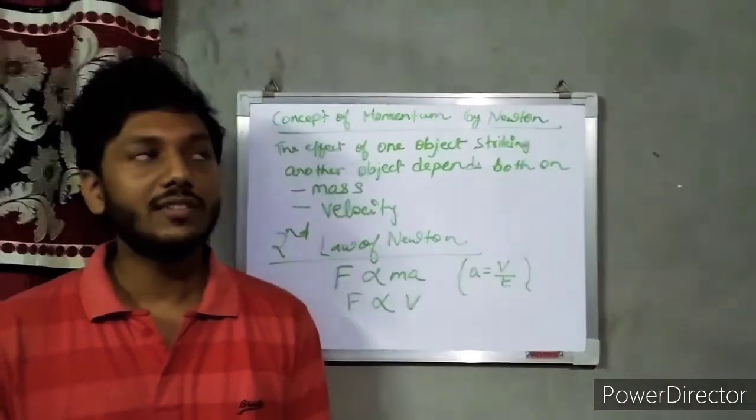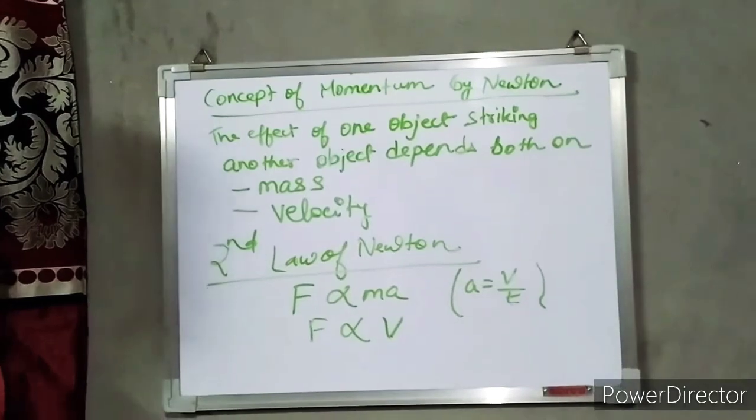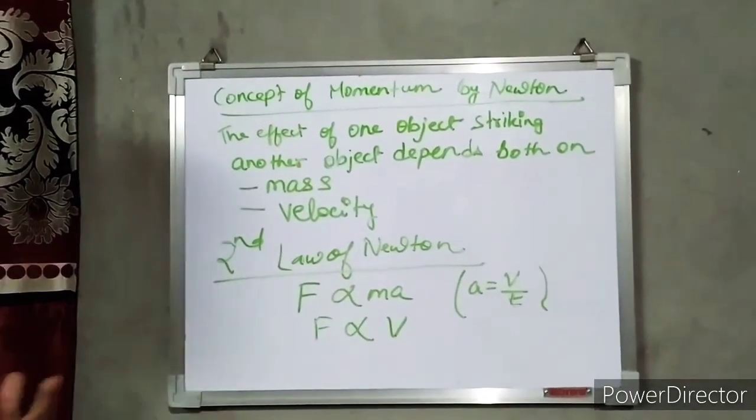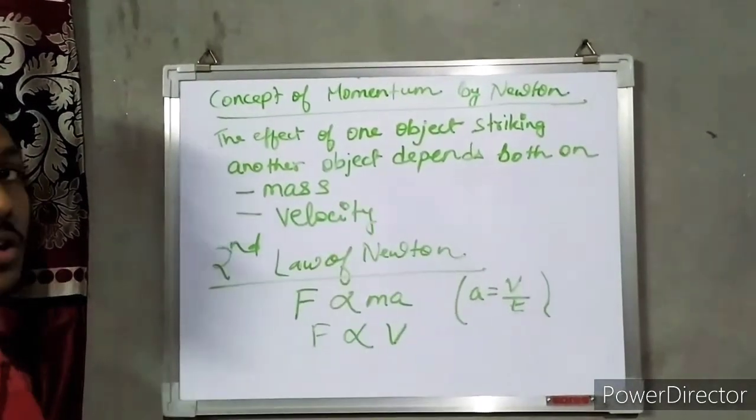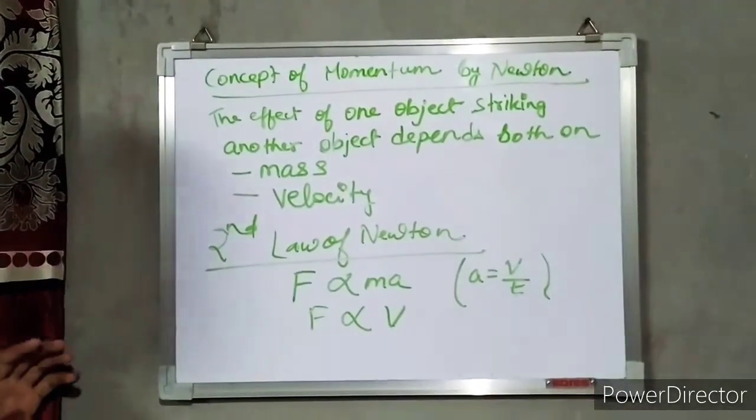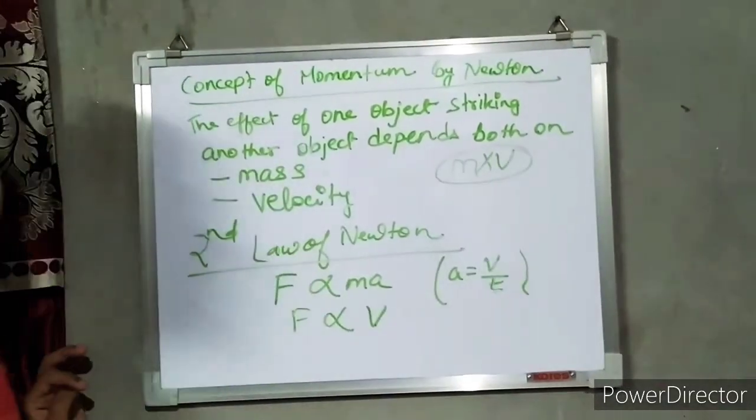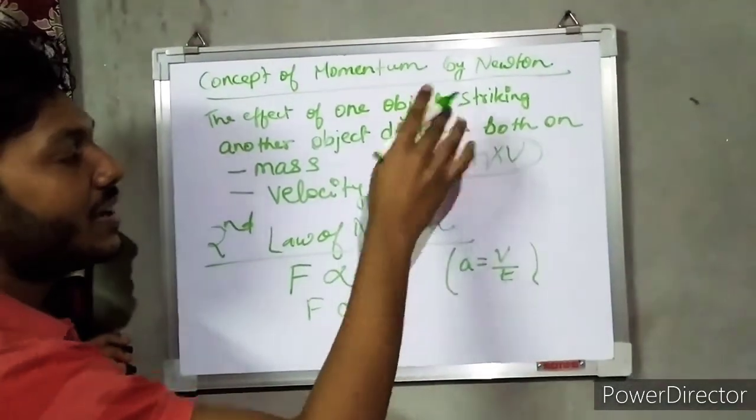Good evening, students. As I said, I'll explain to you the momentum concept and the second law of motion. See here, the effect of one object striking another object depends on what? Mass and velocity, right? So, mass into velocity is what? This is my momentum. This was given by Newton.